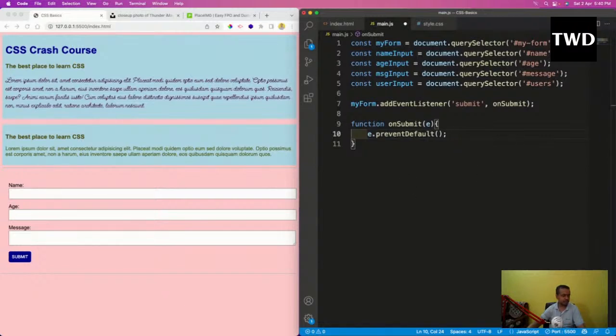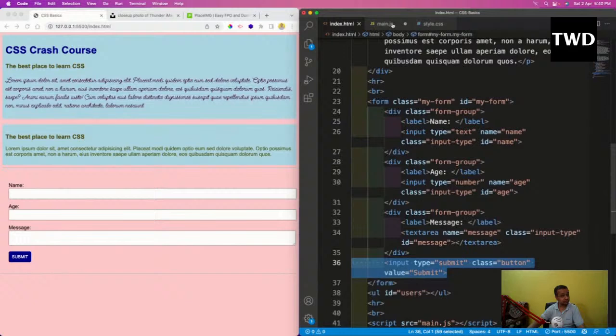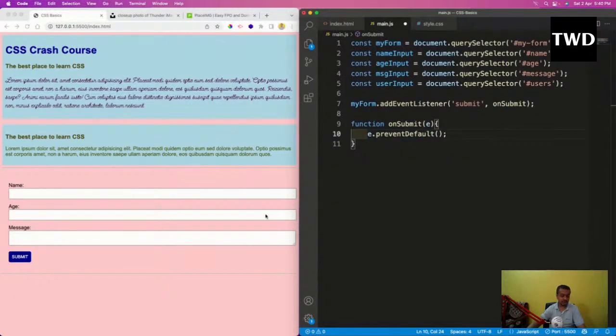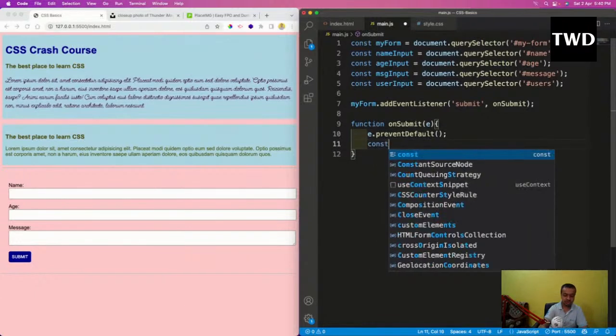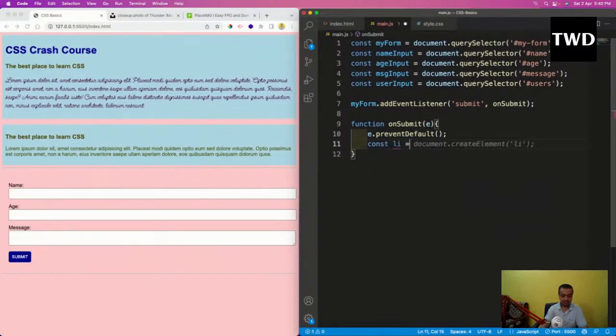So now whatever the user enters, I want to show that within this UL. So how to do that? JavaScript is very powerful. You can create some HTML elements also here. So I'll do a const li equal to document.createElement li. So I'm creating an element li.